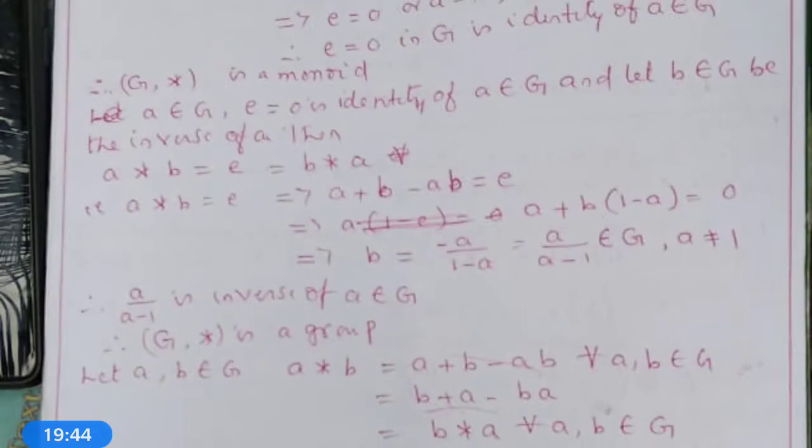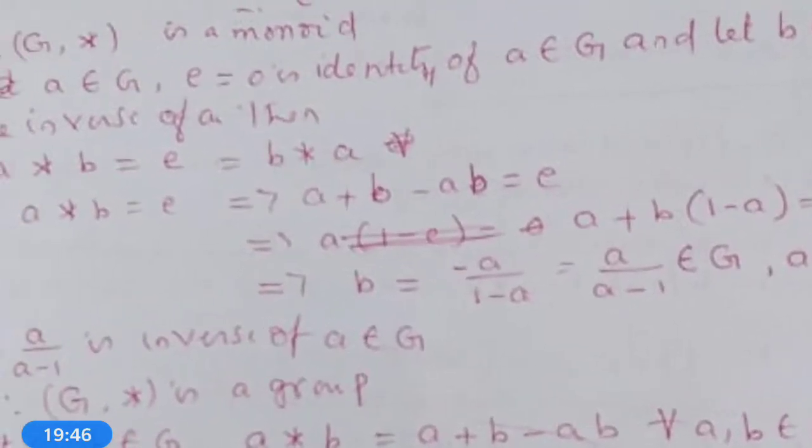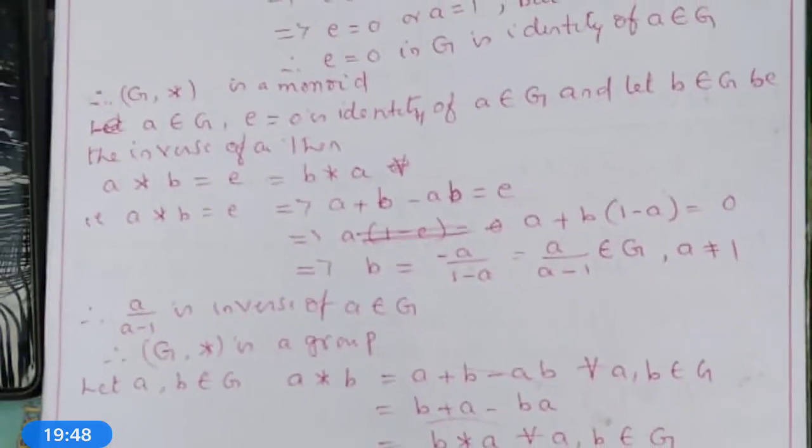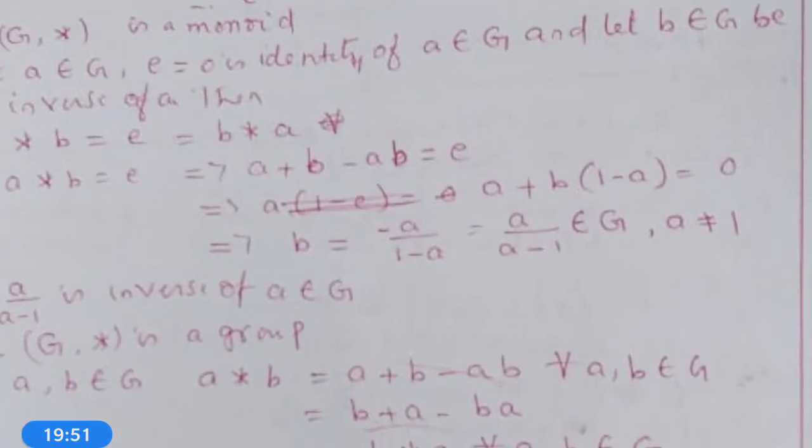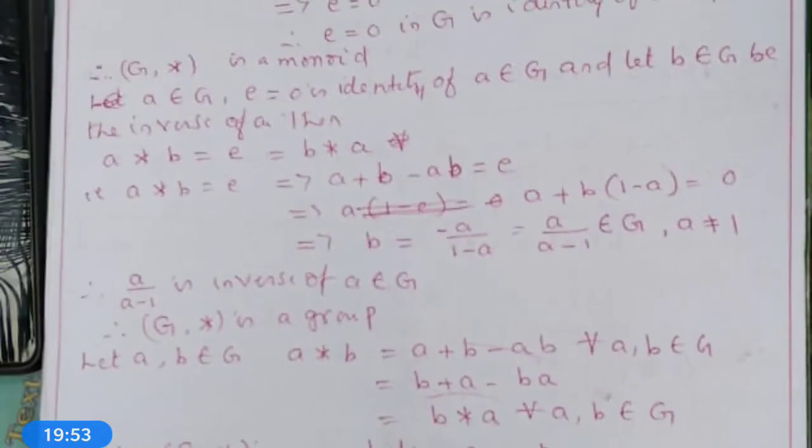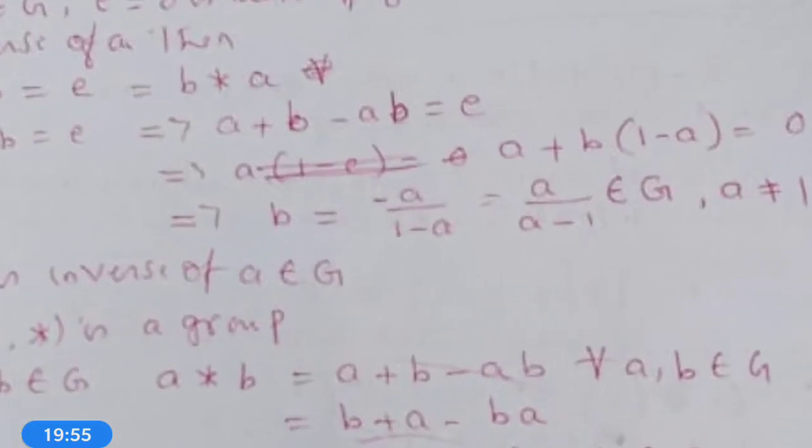What is a * b? a + b − ab = e, which implies a + b(1 − a) = 0. This implies b = −a/(1 − a).